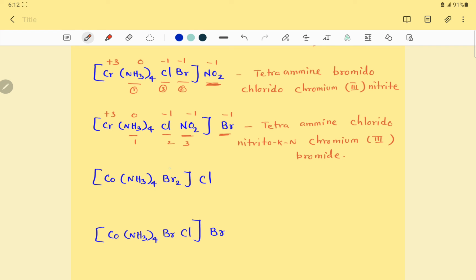Okay. Next, Br2, net charge minus 2, here minus 1, 0, cobalt plus 3, ammine, bromido. Ammine first, tetraammine, 4 times, so tetraammine. Br2, isn't it? Br minus 2 times, so dibromido. Br is 1 ligand, 2 times Br is there, so dibromido. Then the central metal, cobalt, oxidation state 3, cobalt(III). Outside, the anion is Cl, isn't it? So chloride.